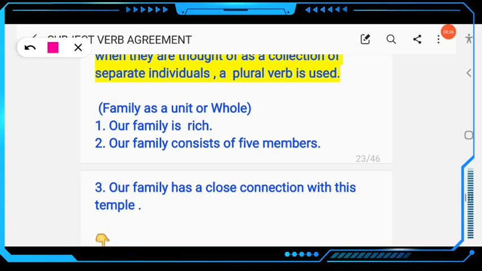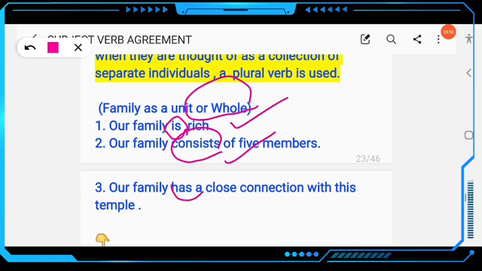Here family is considered as a unit or as a whole, so the singular verb should be used. Our family is rich. Next example: our family consists of 5 members. Here family is considered as a unit, so the singular verb will be used. Our family consists. Then next: our family has a close connection with this temple. Singular verb will be used because our family is considered as a whole unit. That's why the verb must be singular.